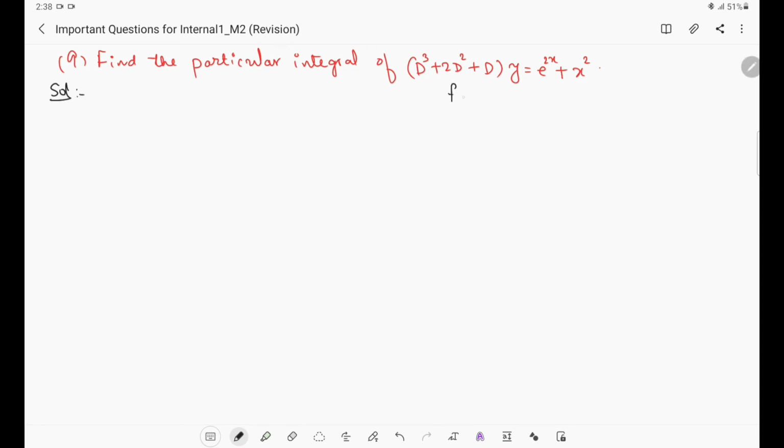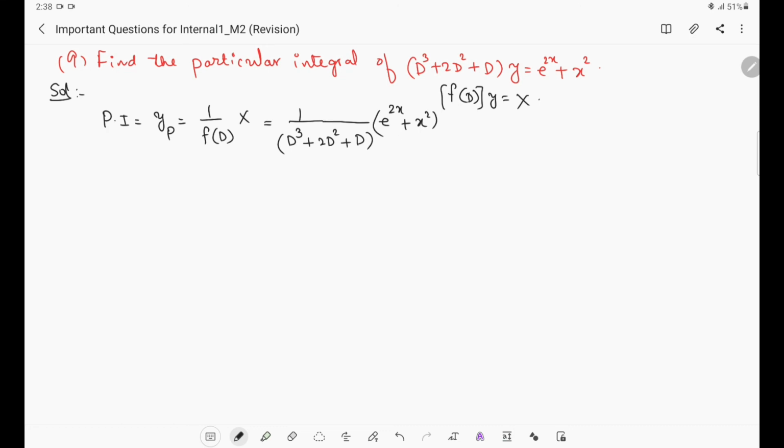So it is in the form of f of D. This equation is in the form of f of D into y equals capital X, right, where f of D is D cube plus 2D square plus D and capital X is e power 2x plus x square, right. So now the particular integral, which is denoted by yp, is given by 1 by f of D into capital X, which is 1 by D cube plus 2D square plus D into capital X. Capital X is here e power 2x plus x square, right.